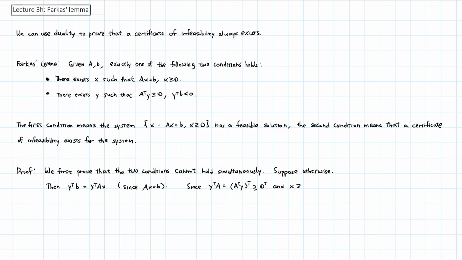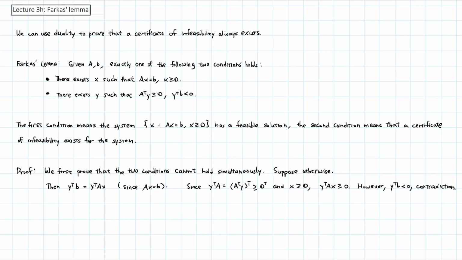And also x is non-negative. So we get that y transpose Ax is at least 0. However, the left-hand side y transpose b is assumed to be strictly less than 0. So that is a contradiction. So it is not possible that both conditions are true at the same time.